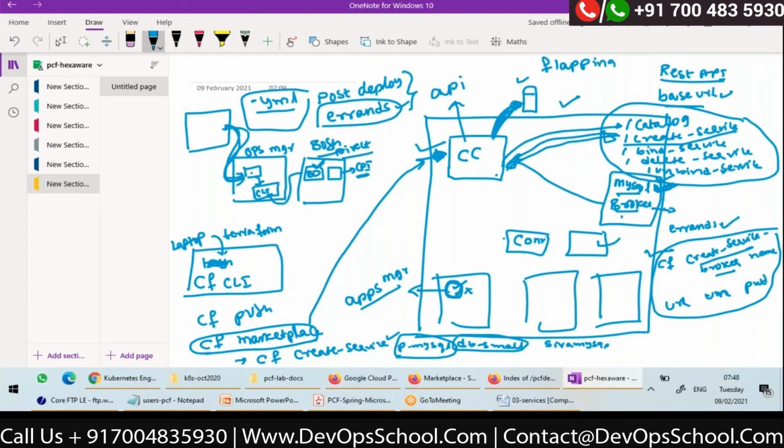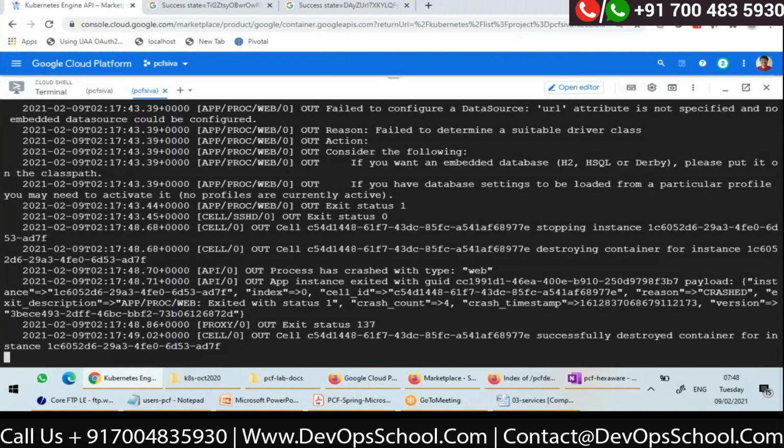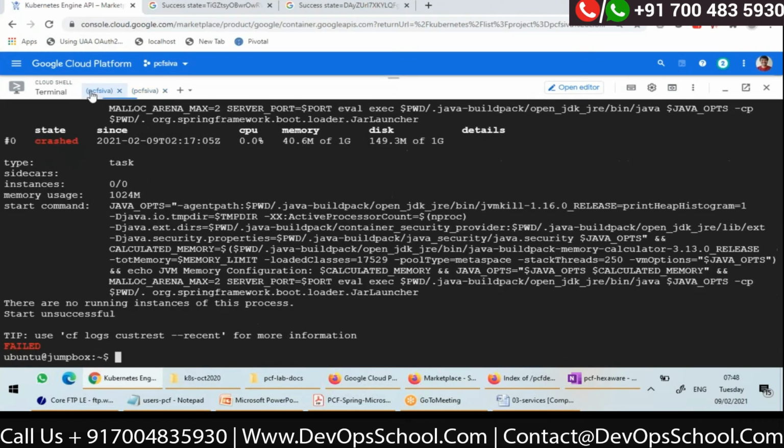The application crashes, Diego restarts. Again it crashes, again it will restart, until the CF push timeout or the maximum number of restarts is reached. So I guess it will start about 6 times, and then finally it will stop. Okay. Now, let me go here.